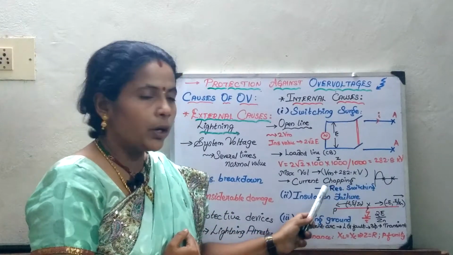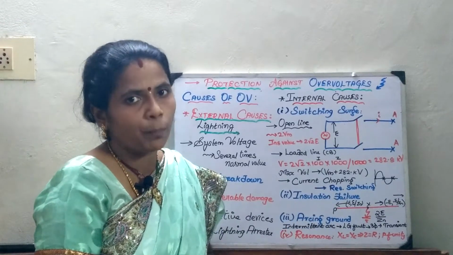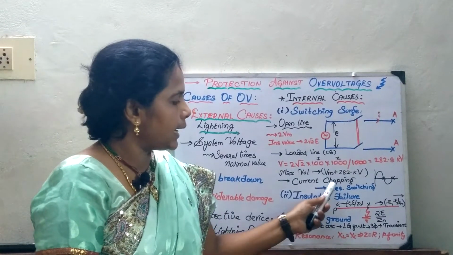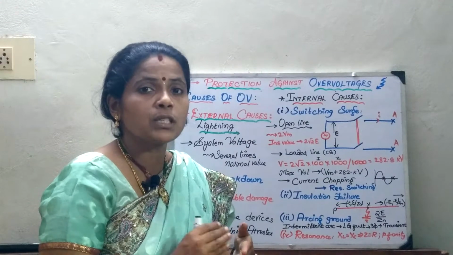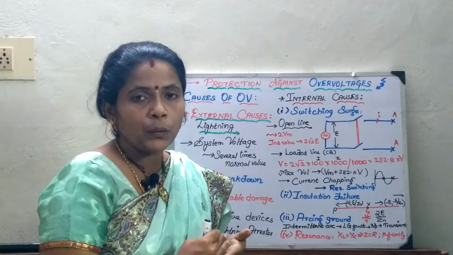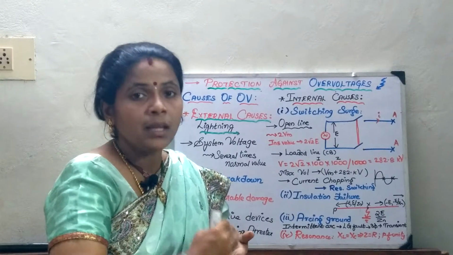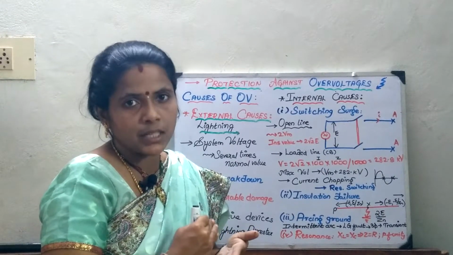Now, we will move on to the third case. What is this third case? It is the current chopping. When I say current chopping, this is a phenomenon usually seen in circuit breakers. I already told you that in circuit breakers, whenever the circuit is opened, there is a problem of arc interruption.